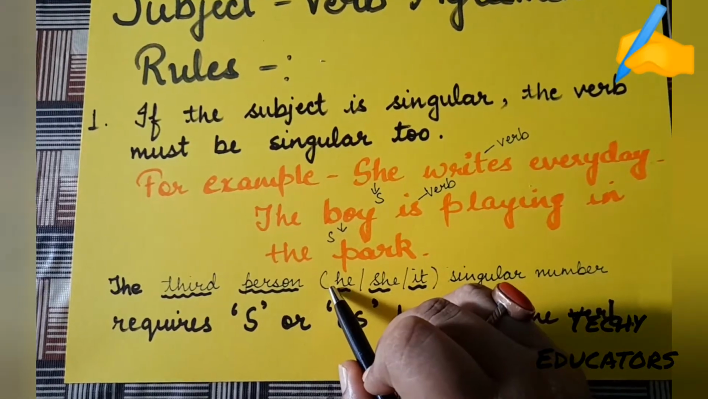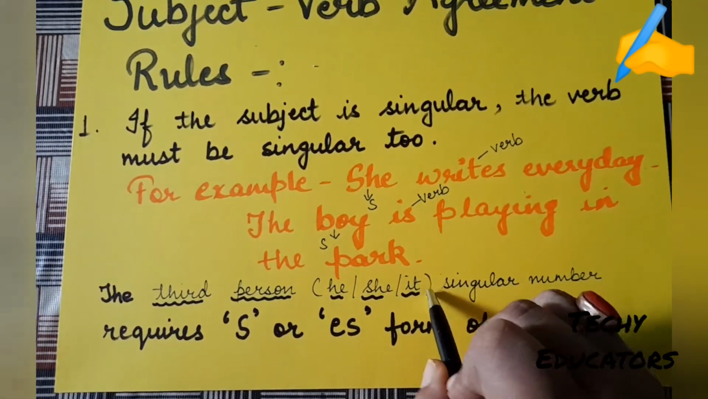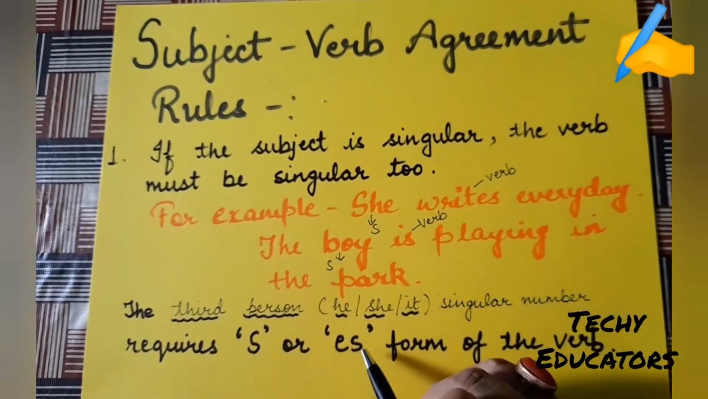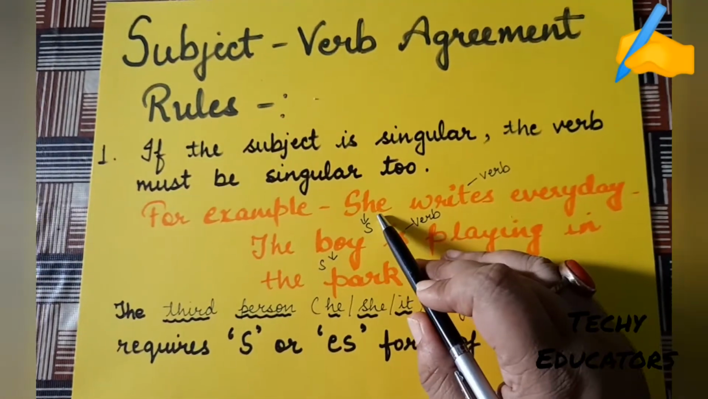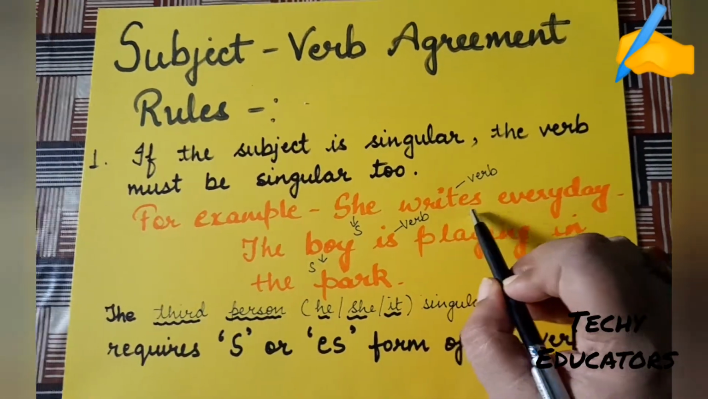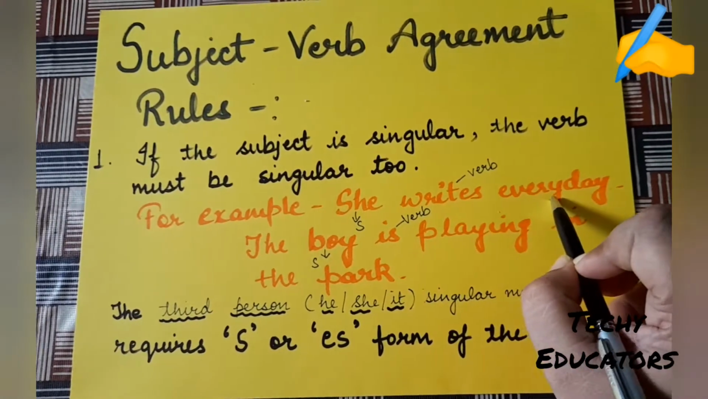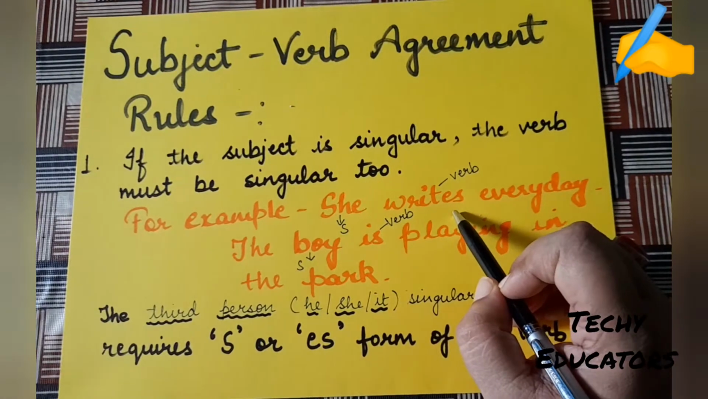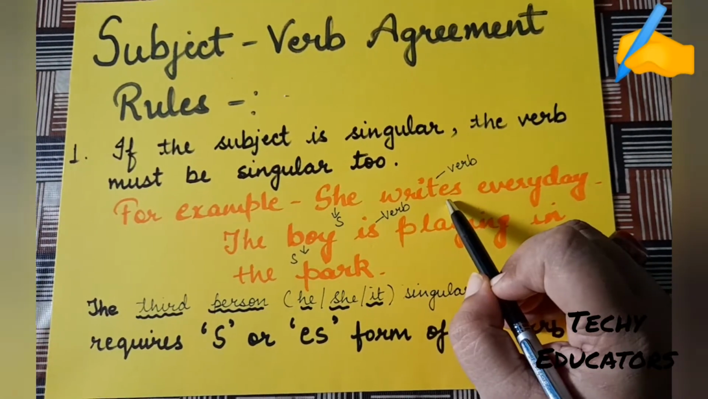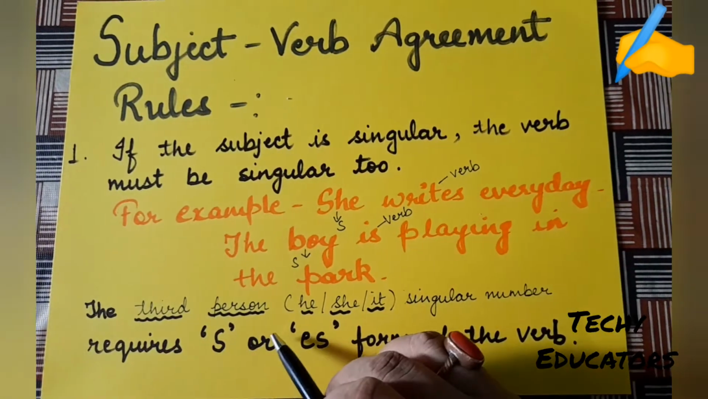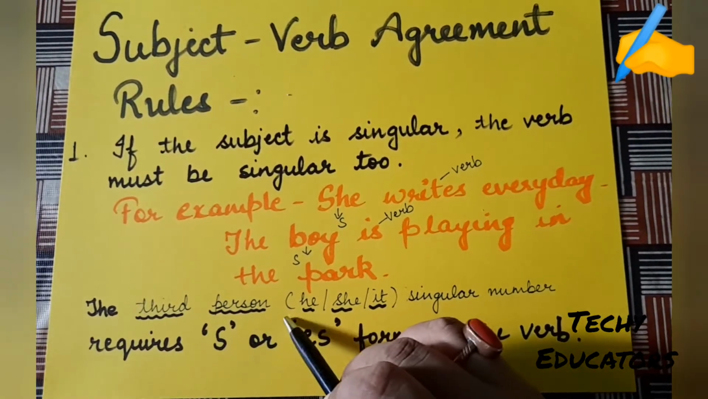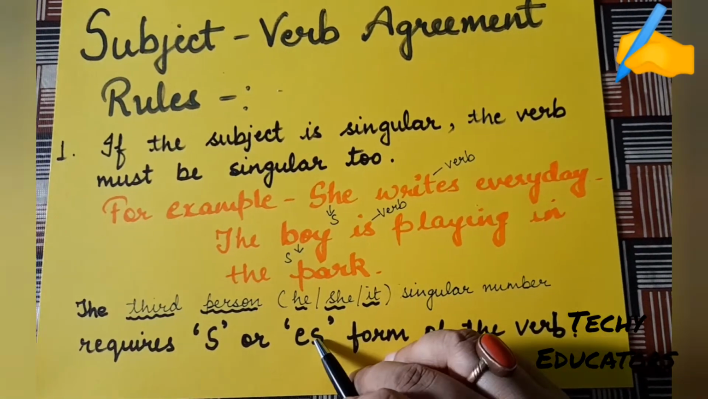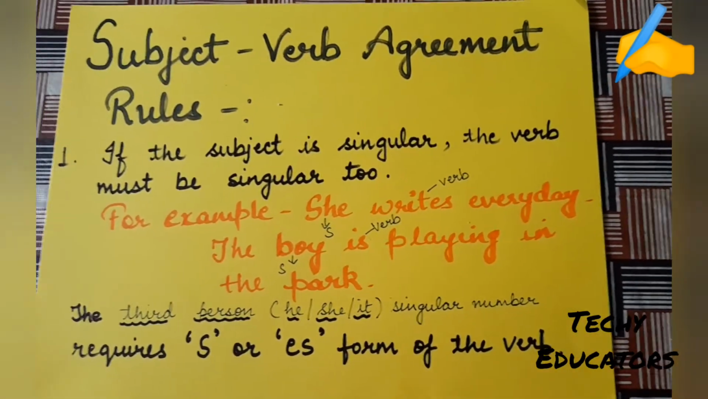In this example, she writes every day. If the third person is there, he, she or it, that is the singular number, then the verb requires S or ES. That's why here the main verb has S. She is the singular subject, so we have used S with the main verb, write. So the third person singular requires the S or ES form of the verb.